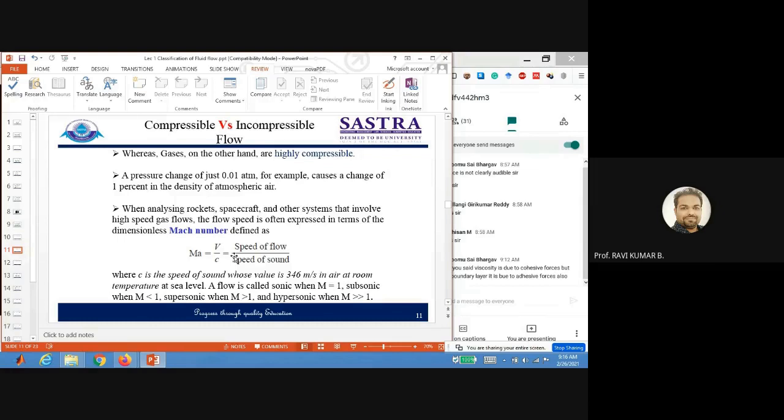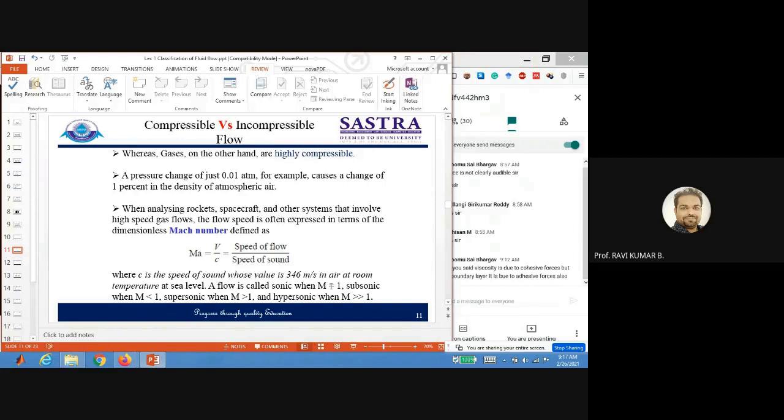Mach number is defined as the speed of any object relative to the local speed of sound. That's why Mach number is defined as speed of flow divided by the speed of sound, where c is the speed of sound, whose value is 346 meters per second in air at room temperature at sea level.